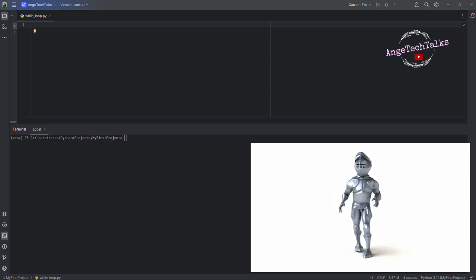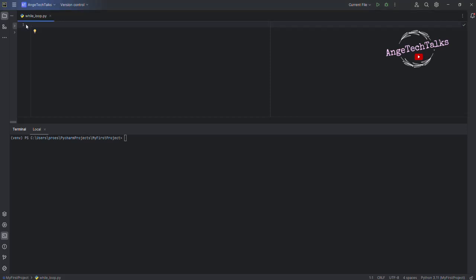Here is how to write our program which will control our robot and ask him to dance. To do this, type while true. In other words, do this over and over again without stopping, until I tell you to stop. So, while true, print robot dancing.